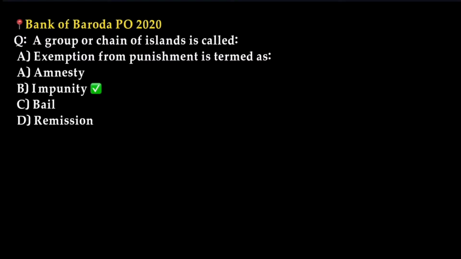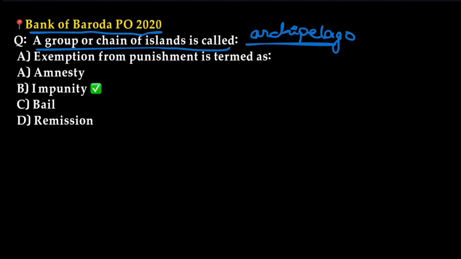The next question, Bank of Baroda PO 2020: a group or chain of islands is called an archipelago. We do not have the options here.